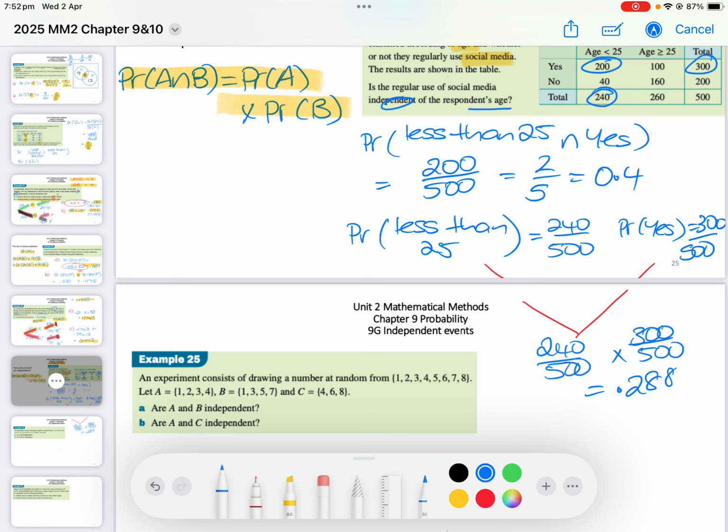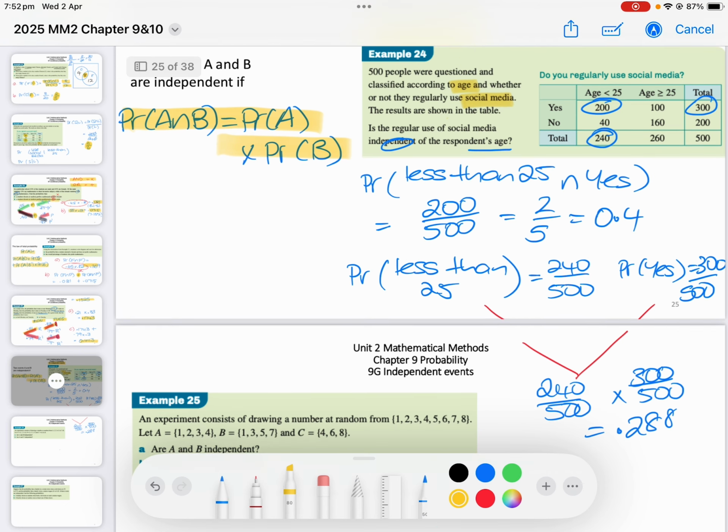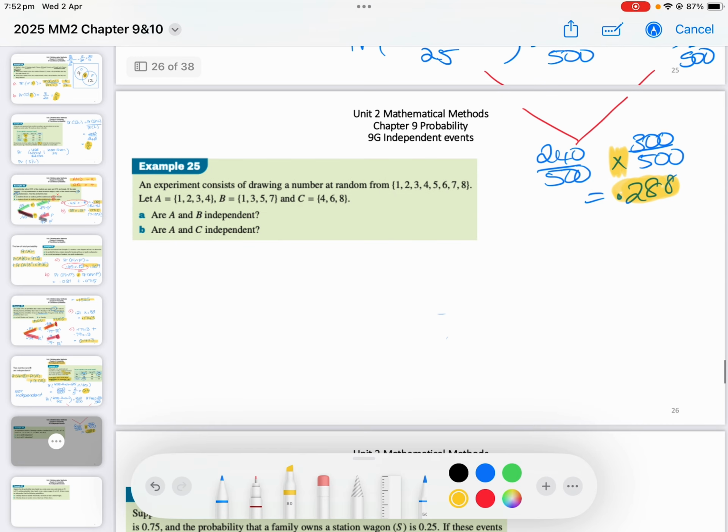So is regular use of social media independent of the respondent's age? You would say not independent. And why is it not independent? Because the probability of less than 25 intersect yes is not the same as the probability of less than 25 times yes. So don't sort of talk about, oh, younger people use more social media or any of that. Just use the maths. That'll prove the point. This one here, I can't be bothered doing the second one because they're kind of the same. So let's have a look.